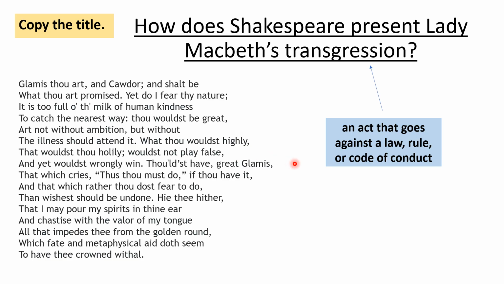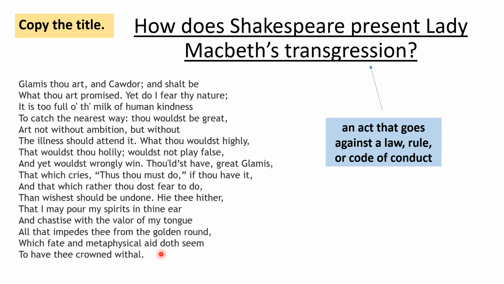Thou'dst have, great Glamis, that which cries, thus thou must do, if thou have it, and that which rather thou dost fear to do, than wishes should be undone. Hie thee hither, that I may pour my spirits in thine ear, and chastise with the valour of my tongue all that impedes thee from the golden round, which fate and metaphysical aid doth seem to have thee crowned withal.